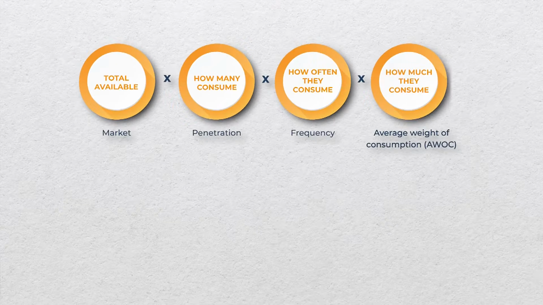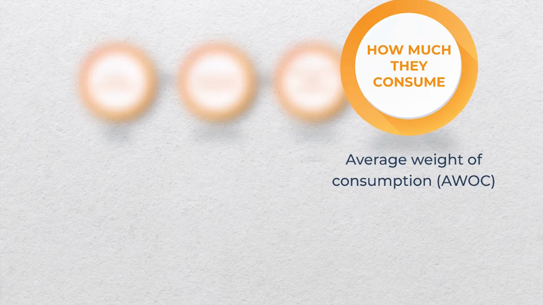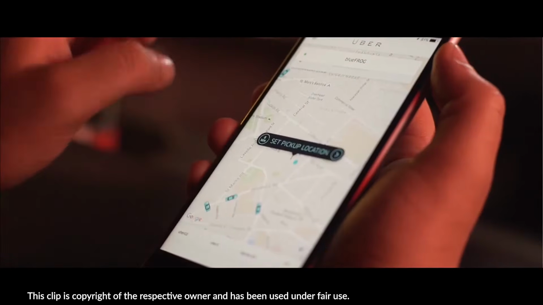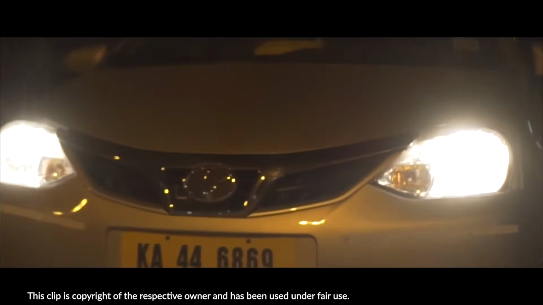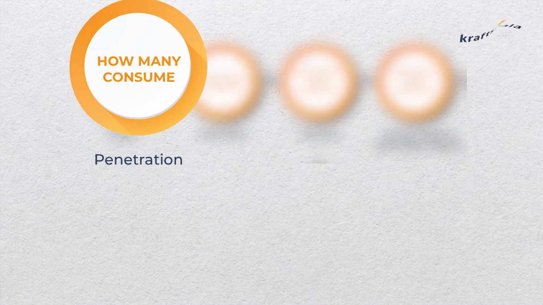Alright, to figure out the business objective for this Uber campaign, once again we look at the growth equation to have our starting point. Average weight of consumption once again is an option that we can rule out conclusively. In the case of Uber, what does average weight of consumption mean? It means consuming Uber more on every occasion, which means going more of the distance than what you'd intended, which is obviously ridiculous, and that's not something that Uber can try to do, which means that their objective will either start from penetration or from frequency.